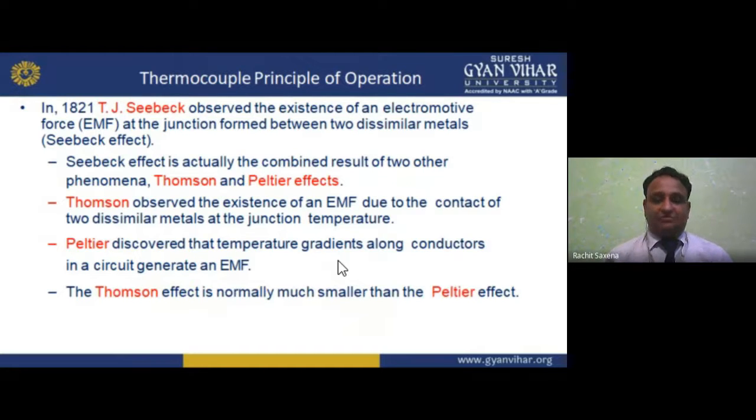He observed the existence of an electromotive force, EMF, at the junction formed between two dissimilar metals. These metals may be copper, aluminum, iron, steel, whatever. That is known as Seebeck.